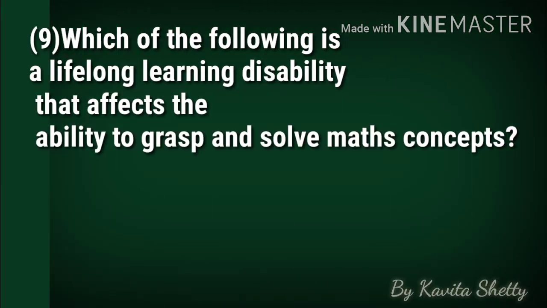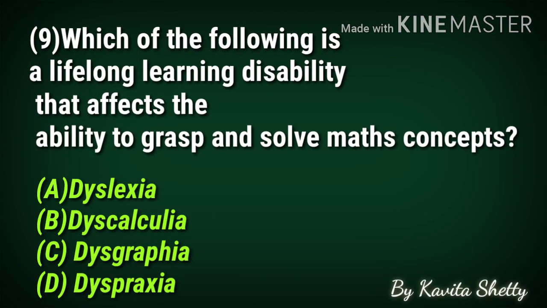Moving towards MCQ number 9. Which of the following is a lifelong learning disability that affects the ability to grasp and solve maths concepts? Again, the options are same as we have seen in MCQ number 8. So the correct option here is B, dyscalculia. So what is dyscalculia? There are many different types of math disability, and this can affect people differently at different stages of a person's life. So people with dyscalculia often have difficulty in calculations, like manipulating numbers in their heads, etc.